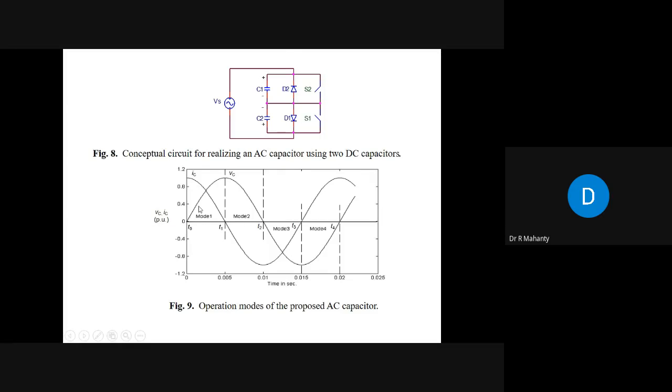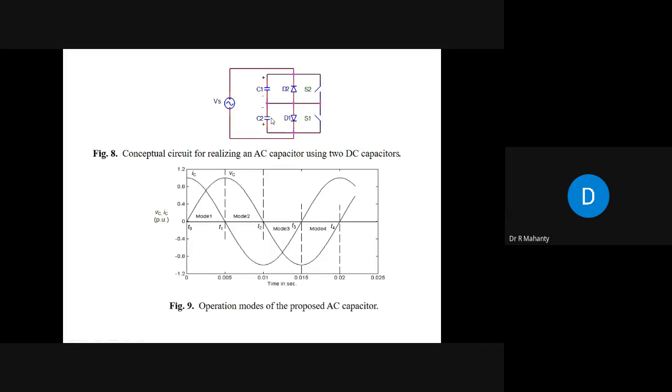The first mode is from T0 to T1. So you can see that in T0 to T1, C1 and D1 are connected like this, and current is flowing through the source like this. Now, when C1 and D1 are conducting, what is the voltage drop across this diode? This voltage drop will be less than 1 volt, 0.7 volt, 0.6 volt, like that. So this much reverse voltage is appearing across the DC capacitor.